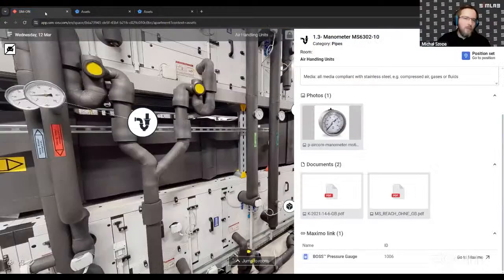And in the opposite way as well. If we have everything in Maximo, we can also go to Simon and see the location in the real world.